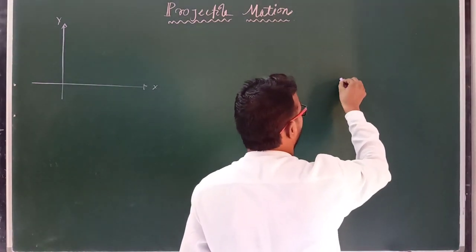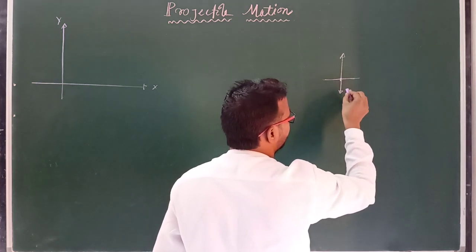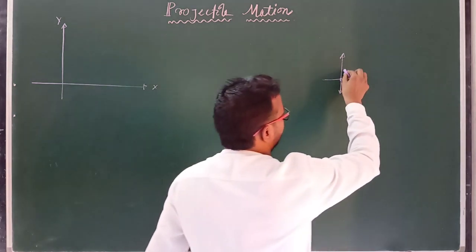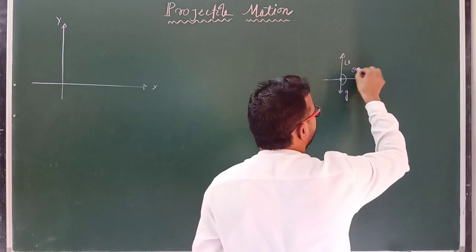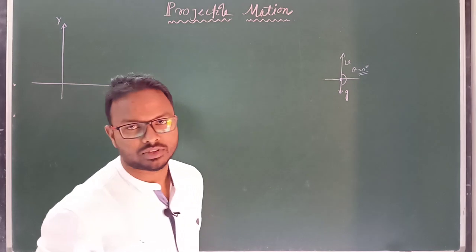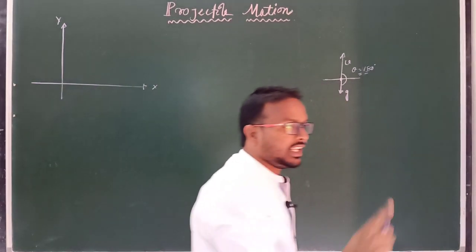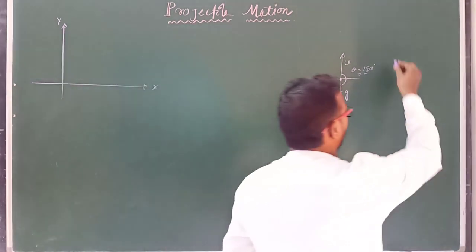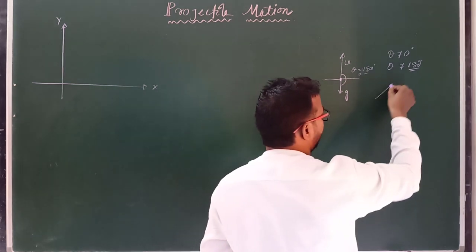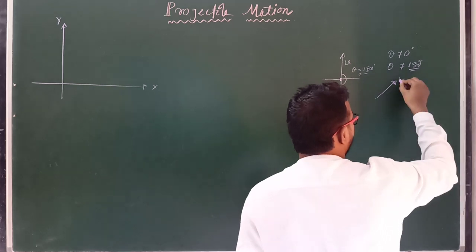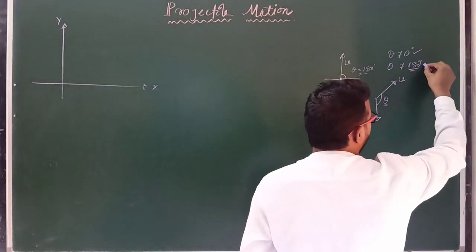Suppose we project the projectile in a particularly upward direction, then the acceleration due to gravity is always towards the ground, the downward direction, and the initial velocity is in the upward direction, so the angle between initial velocity and acceleration due to gravity is 180 degrees. But here we will discuss when the angle theta does not equal 0 or 180 degrees, that is, we have to project the projectile at such an angle that the angle between initial velocity and acceleration due to gravity is neither 0 degree nor 180 degree.